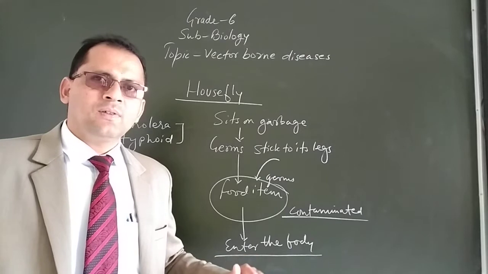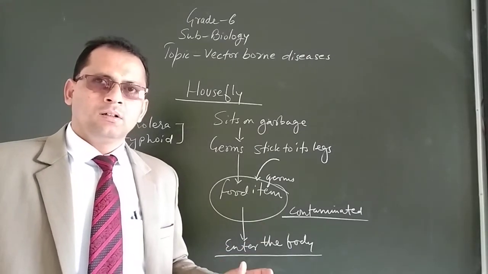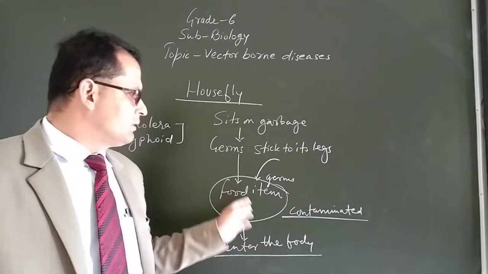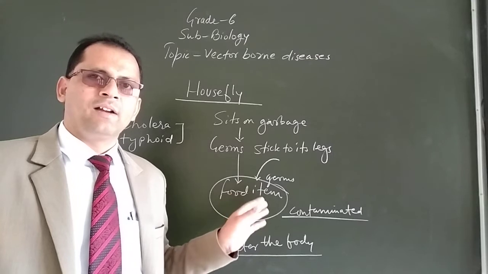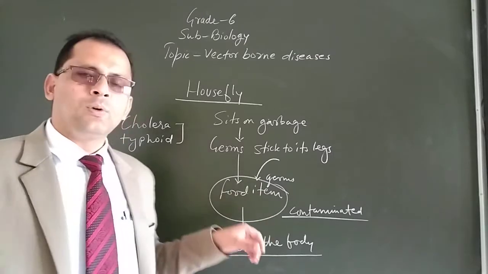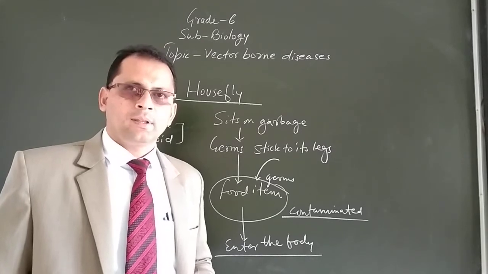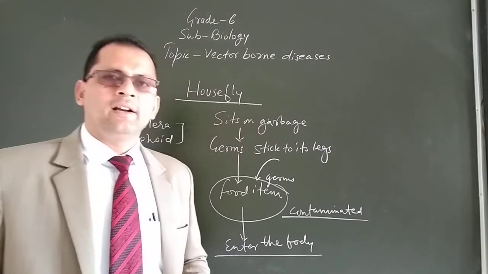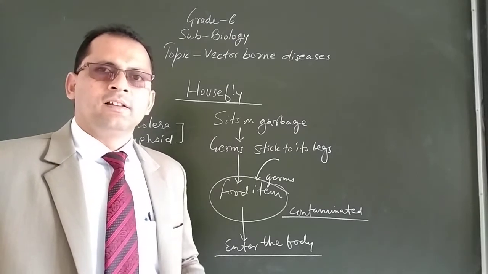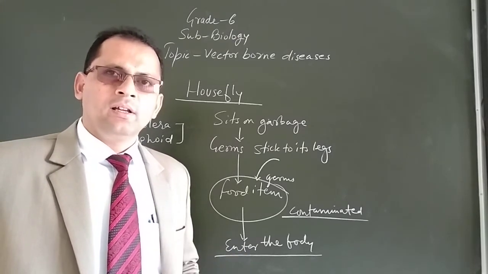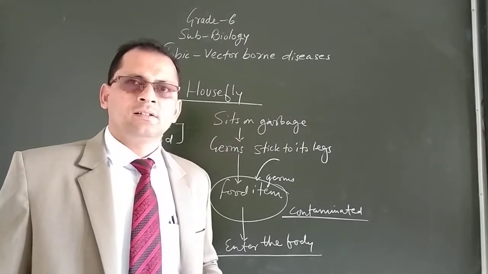And when this fly sits on the food items, then the germs which stick to its legs and wings get dropped on the food items, and the food item becomes contaminated. And when that contaminated food item is consumed or eaten, the germs enter into the body, and then this germ makes us diseased.